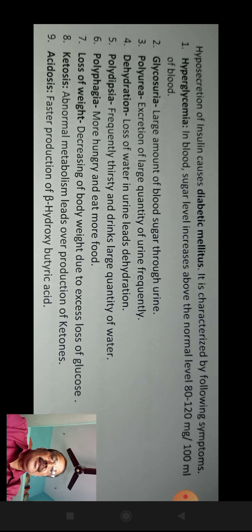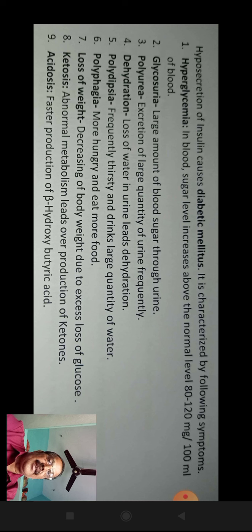Polyuria, the excretion of large quantities of urine frequently. Dehydration, loss of water in urine leads to dehydration. Polydipsia, frequently thirsty and drinks large quantities of water. Polyphagia, more hungry and eats more food.